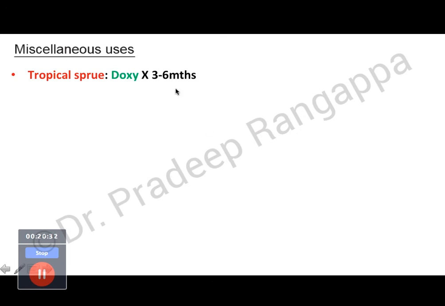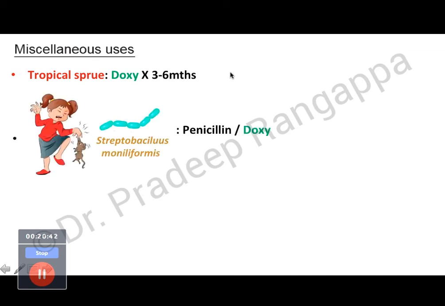So tropical sprue is a condition where the etiology is a little uncertain and various hypotheses are there. So doxy is used for 3 to 6 months as a treatment for tropical sprue. And as the picture you see, it's rat bite fever caused by Streptobacillus moniliformis. So the drug of choice is penicillin or doxycycline.